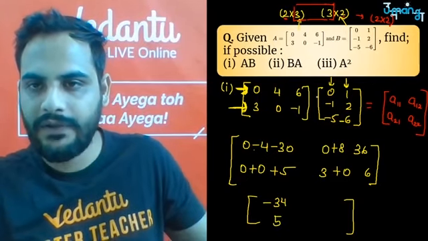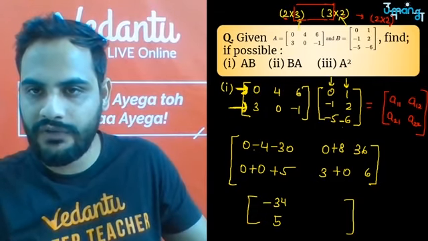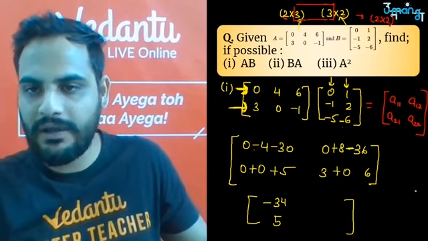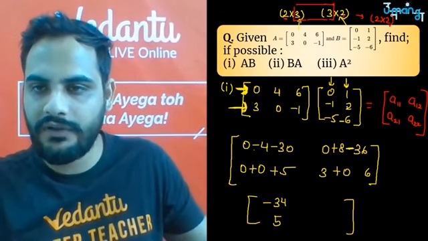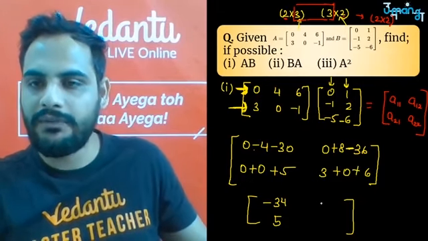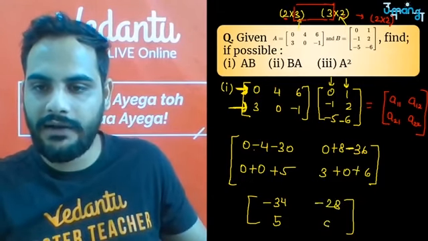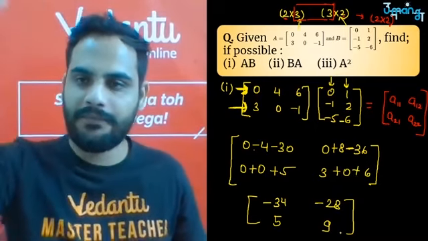This is correct. Here, first row with the second column, so 0 into 1 is 0, 2 into 4 is 6, 6 into -6 will become -36, and your 3 into 1 is 3, 0 into 2 is 0, -1 into -6 will become +6. So now it will become -28, and here it will become 9. Because I copied the question wrong. समझ लो. बाकी this is the method.